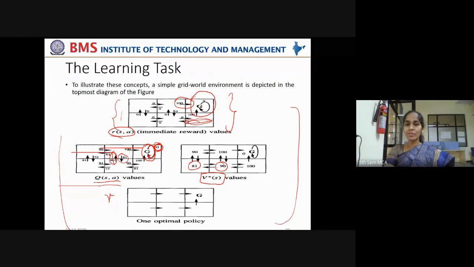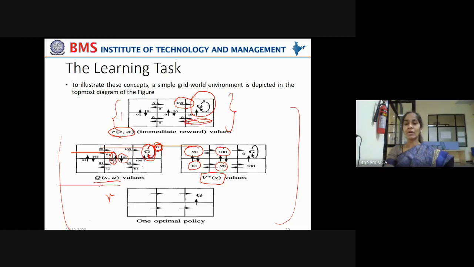But once it moves in this direction, it is moving towards the goal. So 9 points are added here, which becomes 90 again. Now it is further moving towards this position, which makes its next state the goal state. That is the appropriate step, the optimal step.